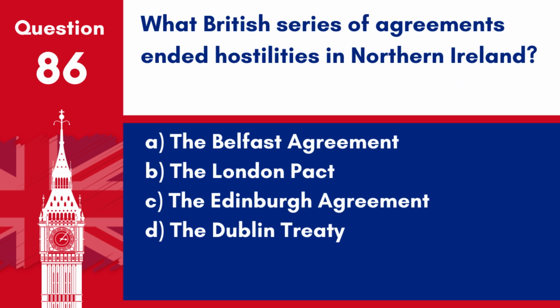Question 86. What British series of agreements ended hostilities in Northern Ireland? A. The Belfast Agreement. B. The London Pact. C. The Edinburgh Agreement. D. The Dublin Treaty.